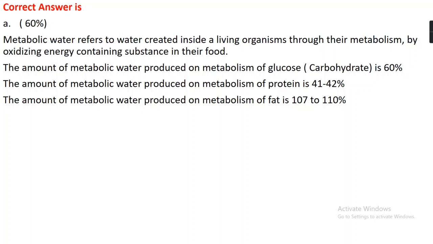Actually, metabolic water is the water which is created inside the body as a result of metabolism of feed which contains energy. The amount of metabolic water produced on metabolism of glucose, that is carbohydrate, is 60%, on metabolism of protein it is 41 to 42%, and on metabolism of fat it is 107 to 110%.